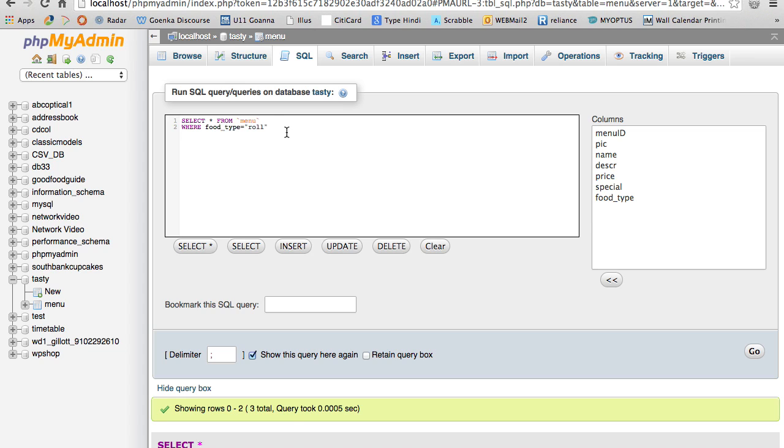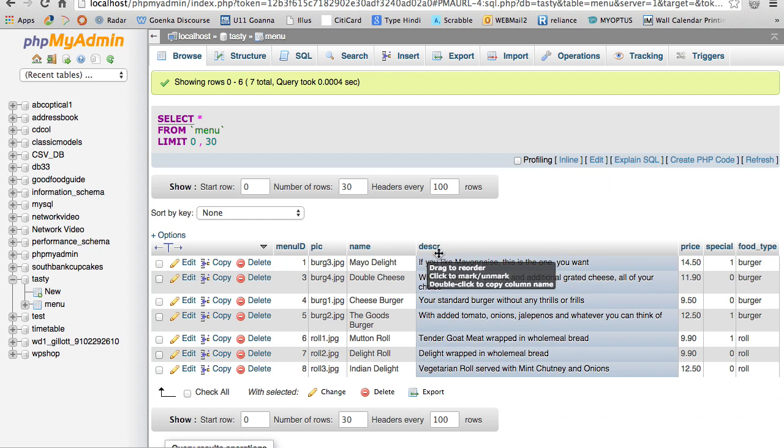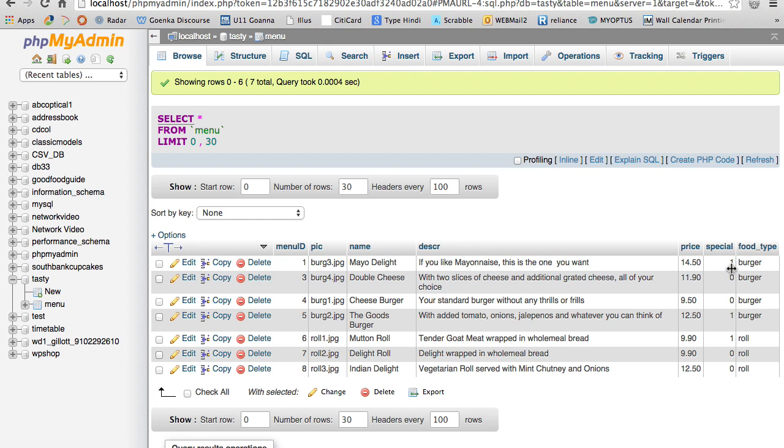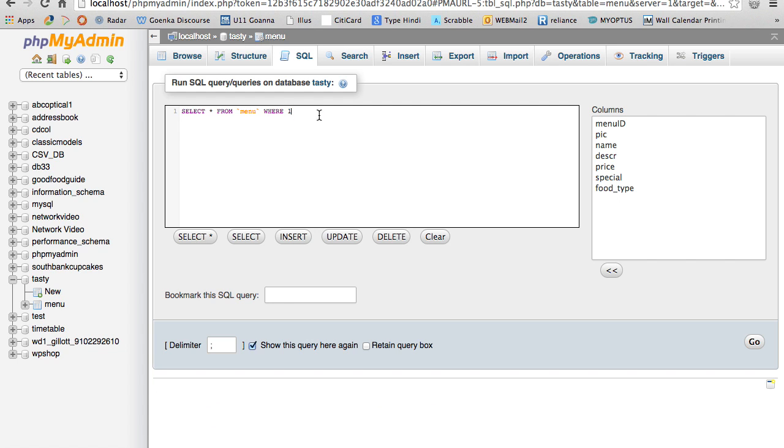My second query: in my web page I have got something called specials. So I want some specials to appear on the right side. And in my specials column you can see I've got a flag 1. If I flag it as 1, I want it to appear. I mean, I can call it special, I can call it yes, I can call it n, I can call it anything. But the structure will be select star from menu where food_type is equal to roll